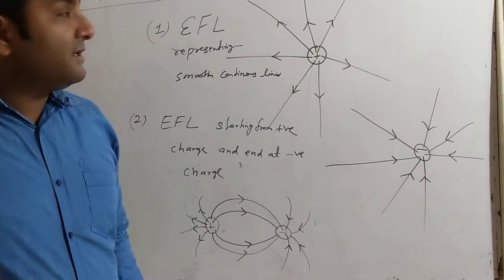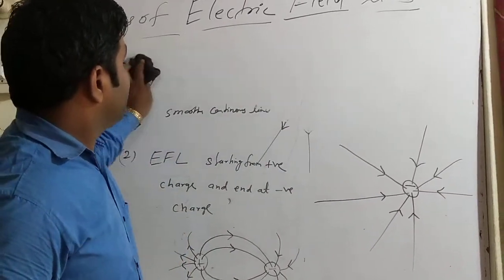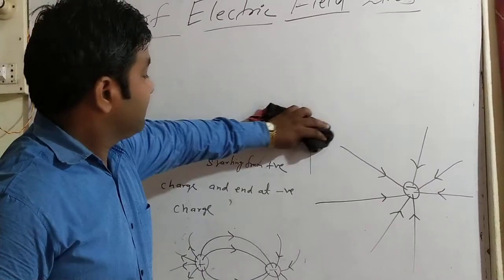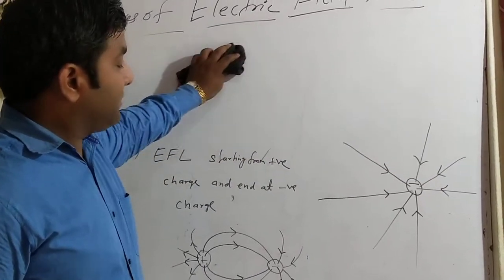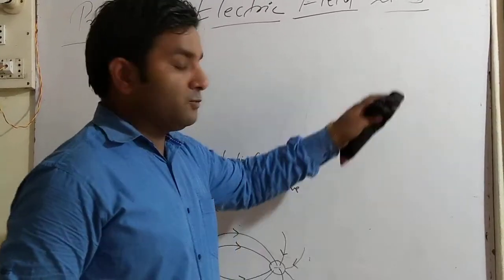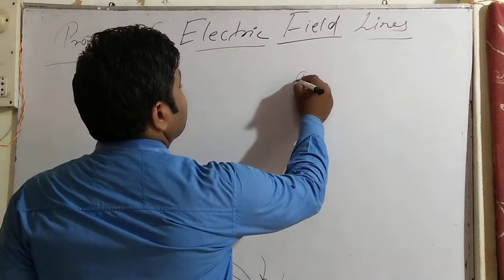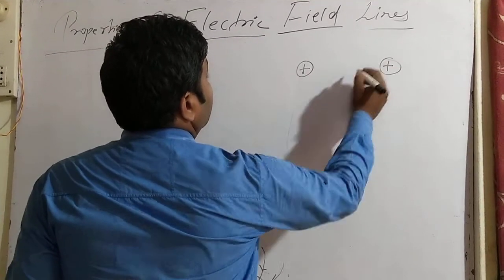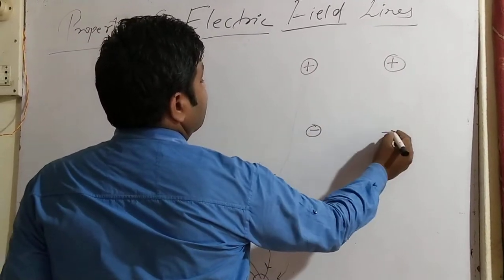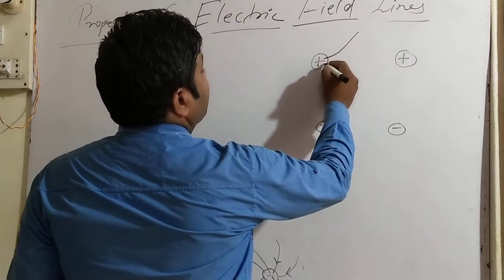And the third point: whenever two similar charges are held together, two similar meaning either both positive charges or both negative charges, then they repel each other.